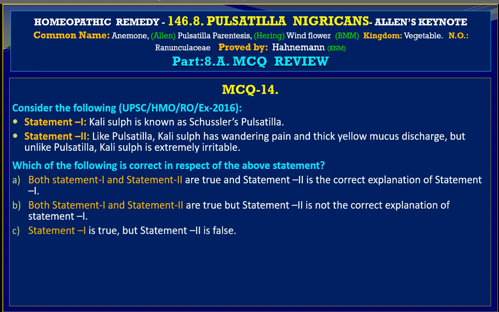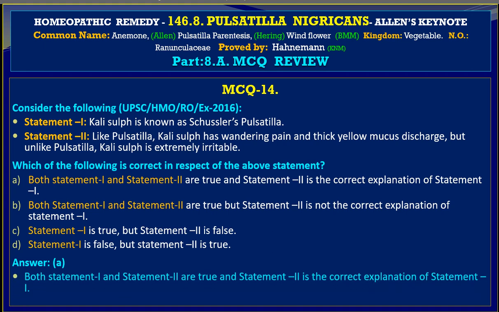Now we go to variable C. Statement 1 is true, but statement 2 is false. And variable D tells us statement 1 is false, but statement 2 is true. And we go for the answer, and the answer is A. Both statement 1 and statement 2 are true, and statement 2 is the correct explanation of statement 1.